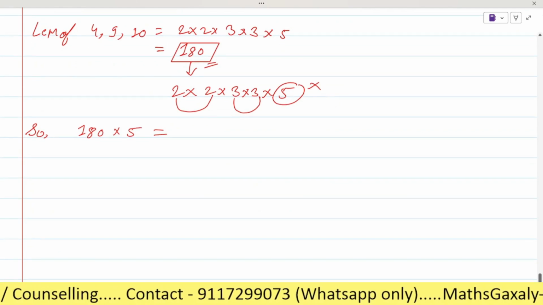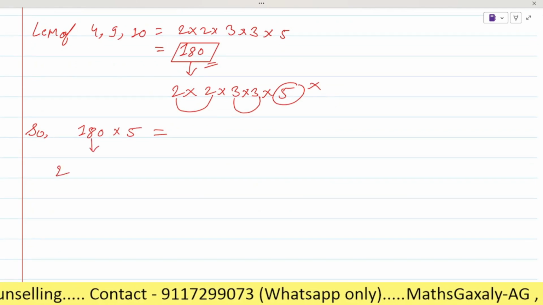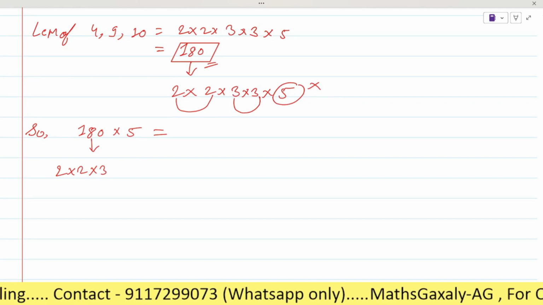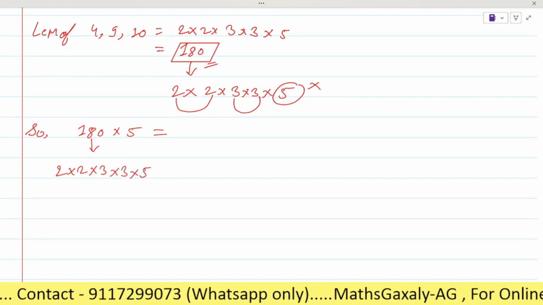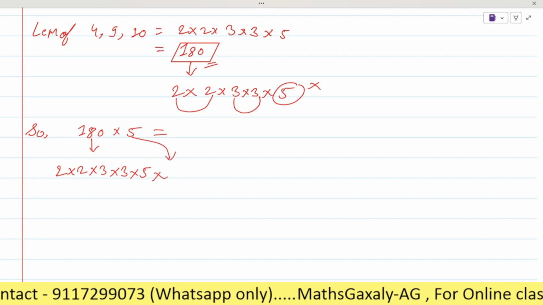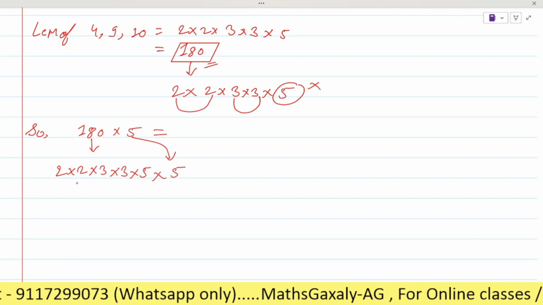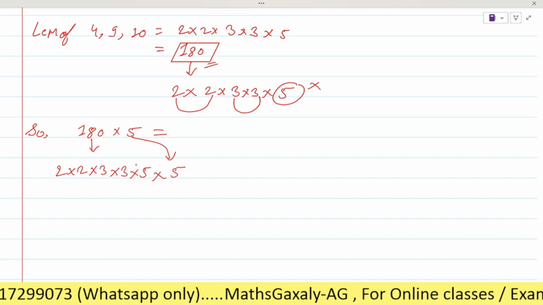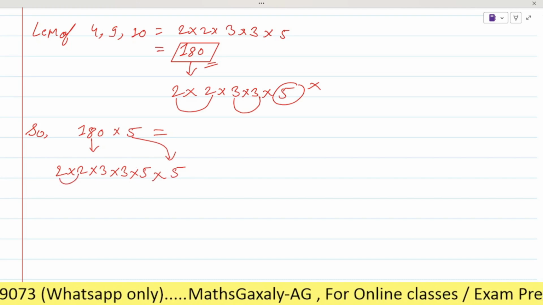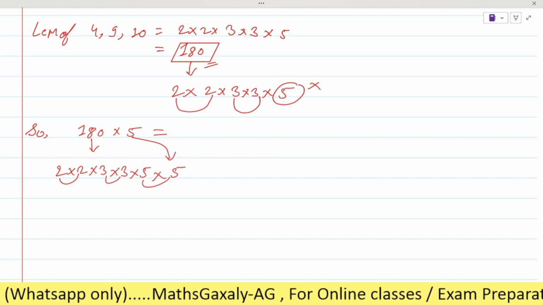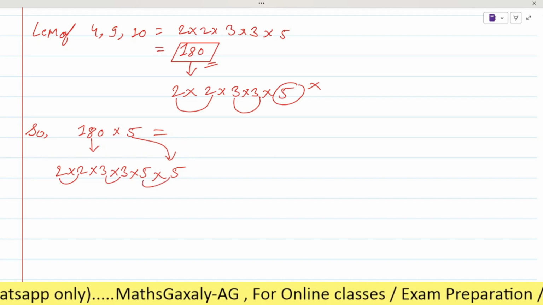We will multiply this one. Why? When we do the prime factorization of 180, we get 2 into 2 into 3 into 3 into 5, right? And this 5 will come here. So it will become a perfect square. As you can see here, all are making the pair with each other, right?